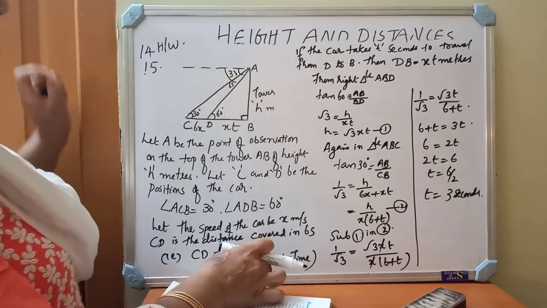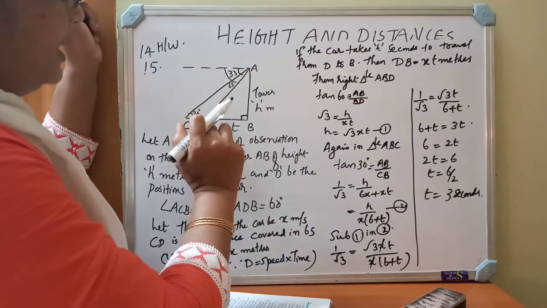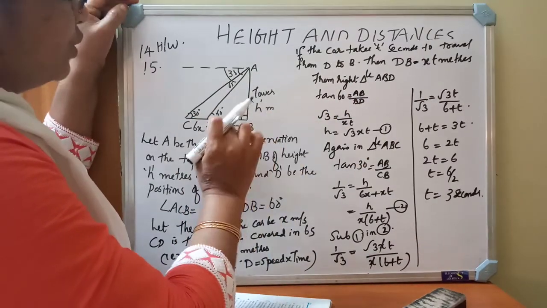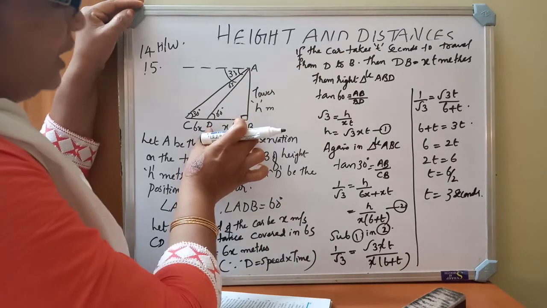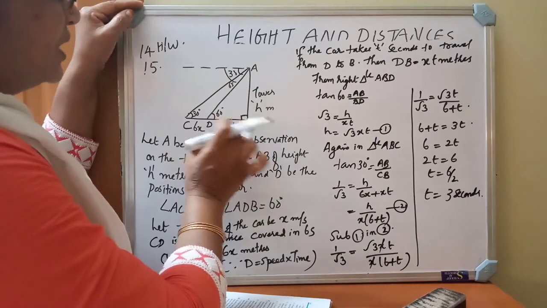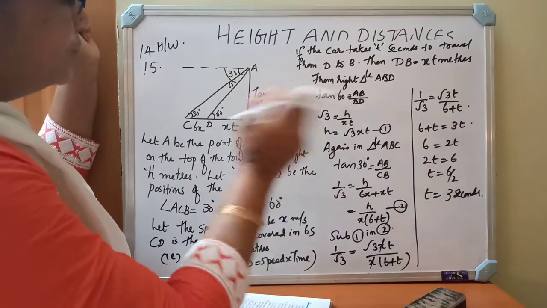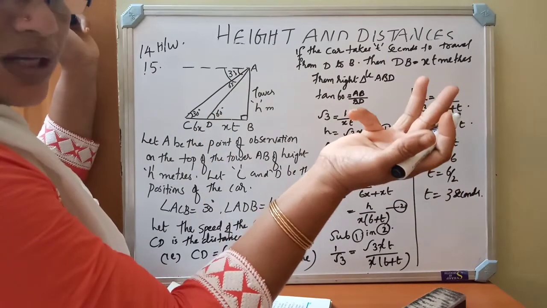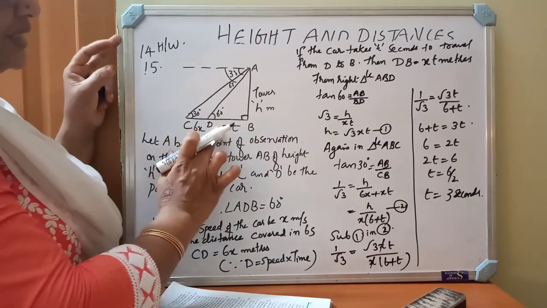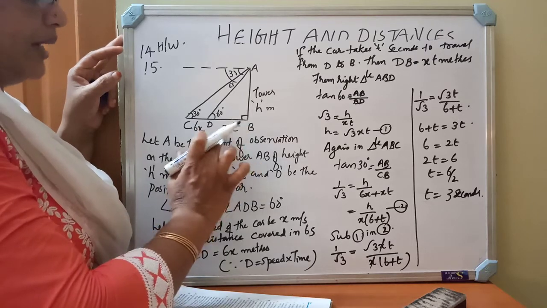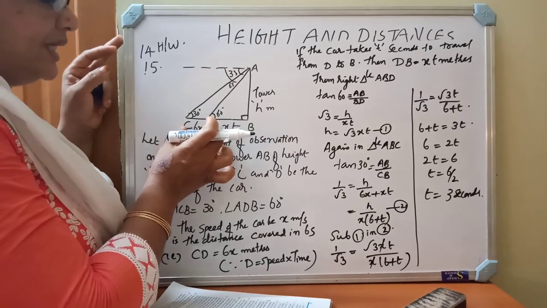Next we have to see if the car takes t seconds. D to B, we don't know the time. So t seconds to travel from D to B we have to consider that. So here the distance is speed into time. Speed also we don't know, time also t we consider. Speed we consider x. Both the unknowns x and t we have to consider. So distance is equal to speed into time, that is xt. So the distance DB is xt and distance CD is 6x.